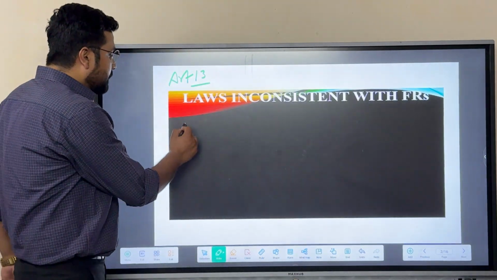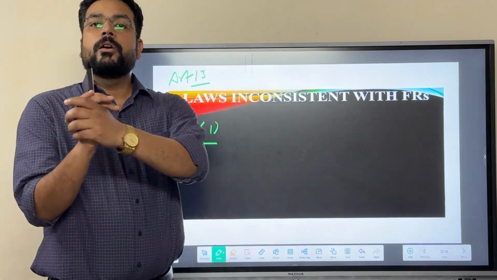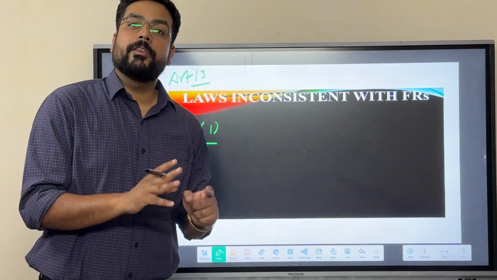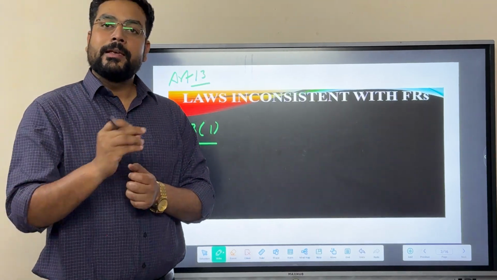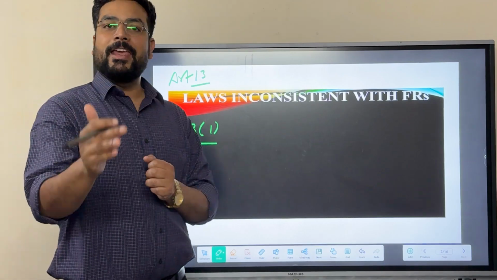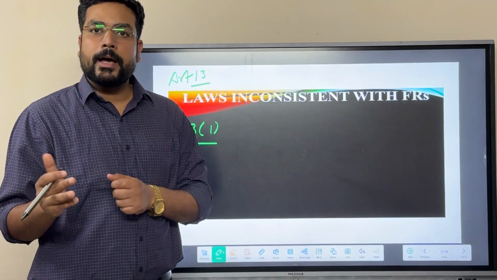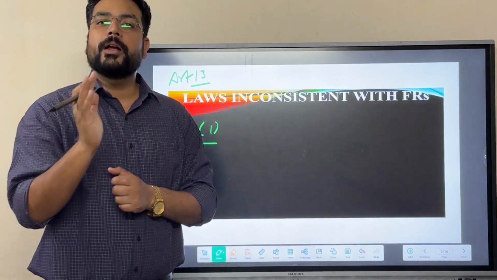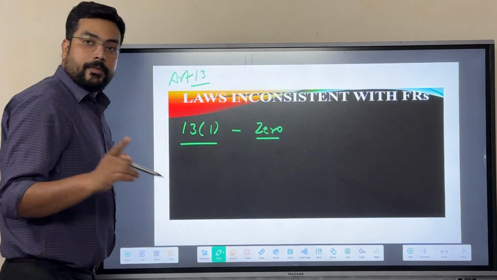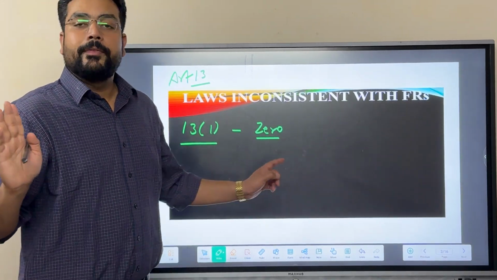It has certain clauses. Let's say for example, article 13(1), subclause 1, talks about those laws that prevailed in the Indian territory before the commencement of the constitution. And laws means any kind of law, bylaw, rules, rituals, faith, belief, idea, anything. Whatever is prevailing in India, if it is inconsistent with the fundamental rights, it will be declared zero. It means it will not have the power of implementation. It will not be implemented in the Indian territory. That is the first clause.